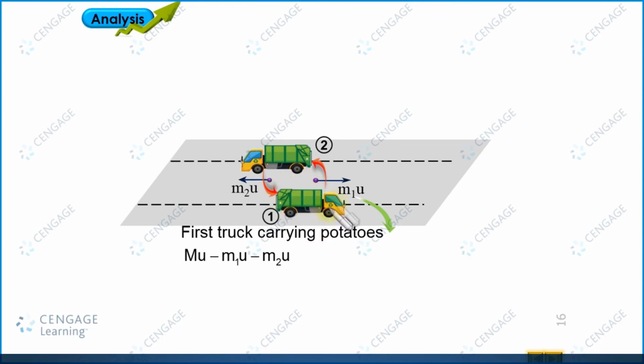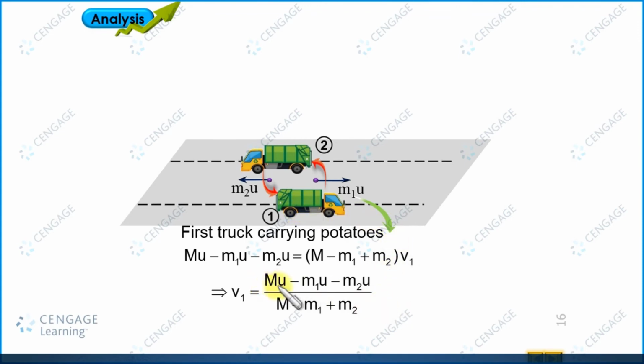The mass of this truck just after the process is capital M minus m1 plus the included mass m2, so capital M minus m1 plus m2, and the linear momentum is equal to this mass multiplied by its velocity. From this equation we can find the velocity of truck number 1 in the rightward direction: v1 equals capital M u minus m1 u minus m2 u divided by capital M minus m1 plus m2.